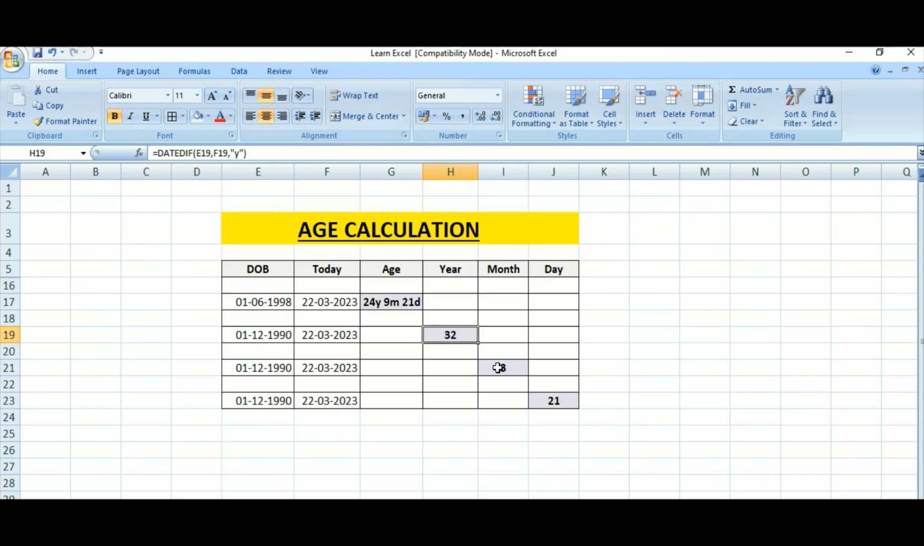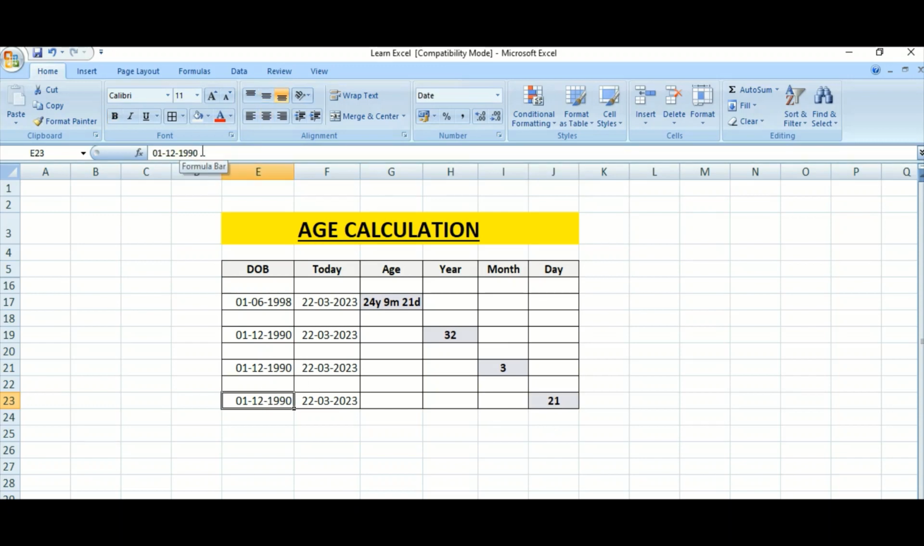After that, to calculate the month, it is the same formula, only instead of Y here you have to type YM. And for the day you need to mention MD. So in case of month you can notice it was YM, and for date it is MD. So this day is coming.